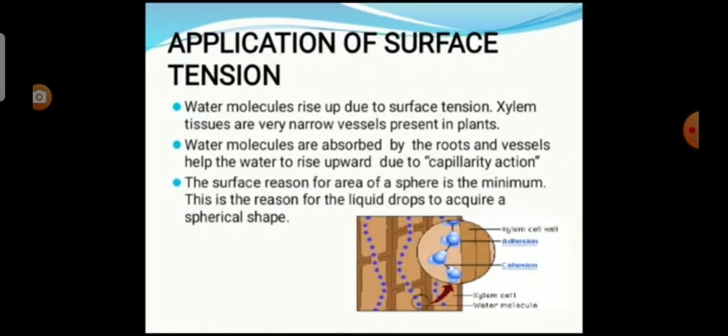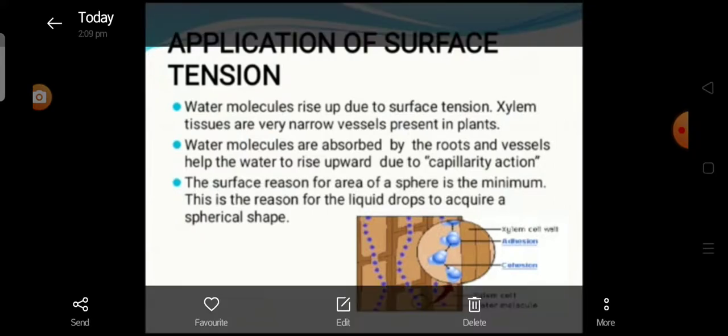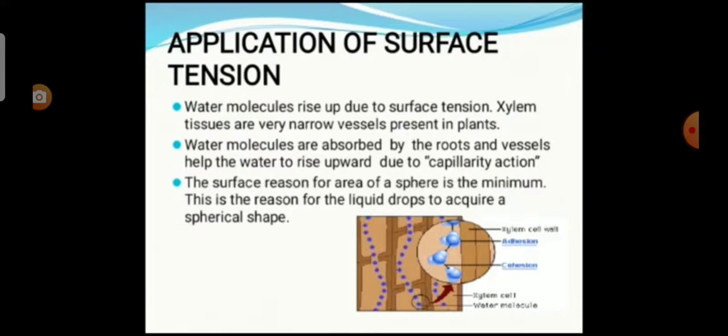Now we see about the applications of surface tension. For example, in plants, water molecules rise up due to surface tension. In the xylem tissue are very narrow vessels present in plants. Water molecules are absorbed by the roots, and these vessels help the water to rise upward due to capillary action, which is caused by the surface tension of water.